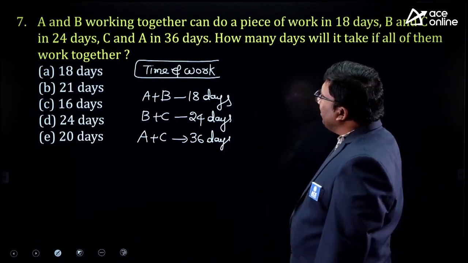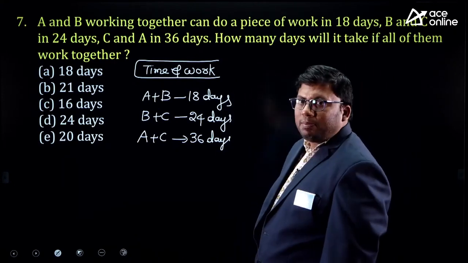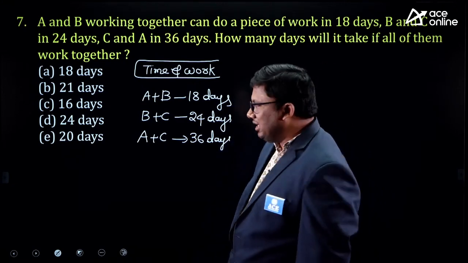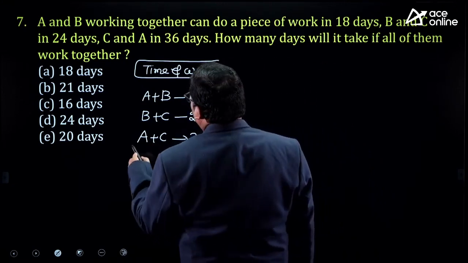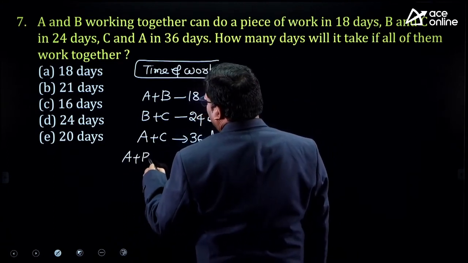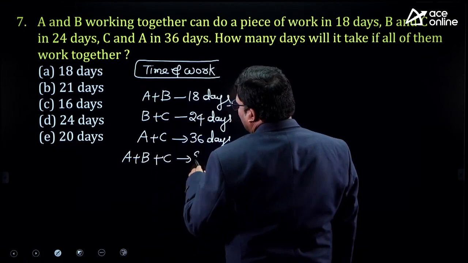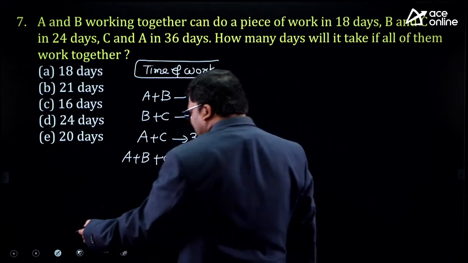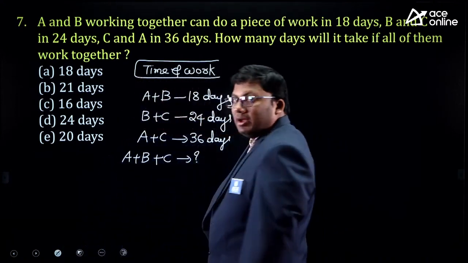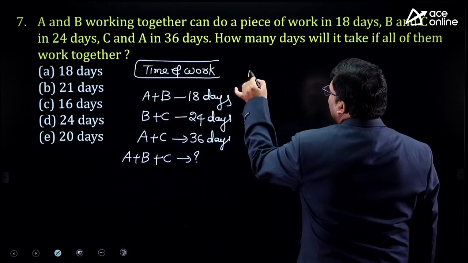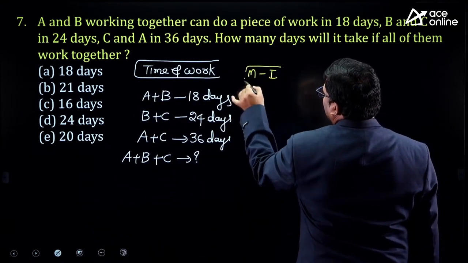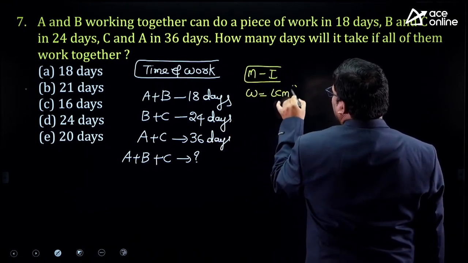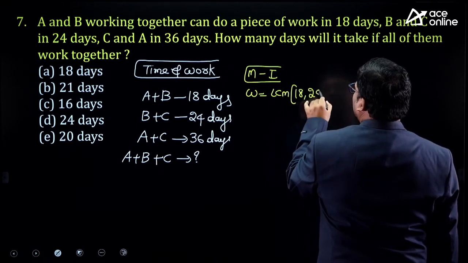A plus B can complete a work in 18 days. B plus C can complete a work in 24 days. A plus C can complete a work in 36 days. The question is, if all of them work together, A plus B plus C, how many days will it take? The first thing students will do, because it is built in their subconscious mind, is take the work as the LCM of 18, 24, 36.